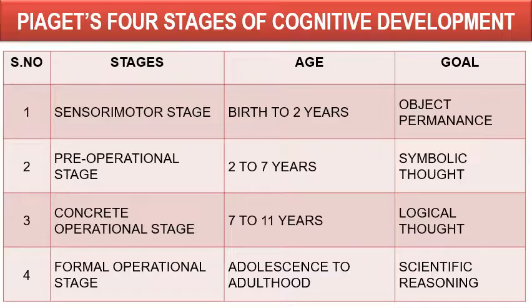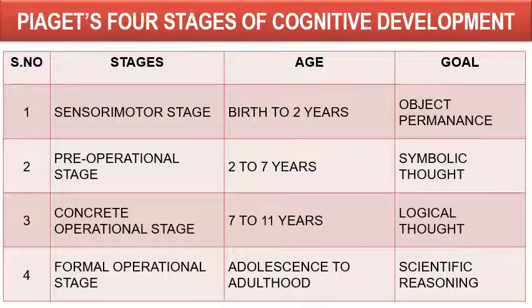And finally, he proposed the four stages of cognitive development. The sensory motor stage is from birth to 2 years, and the goal of this stage is object permanence. The child learns something out of this stage, that is object permanence. And second is the pre-operational stage, for children between 2 to 7 years of age, and they develop symbolic thought at this stage.